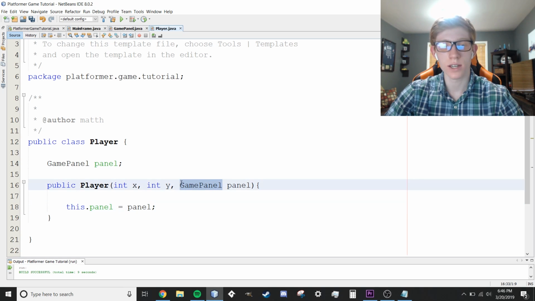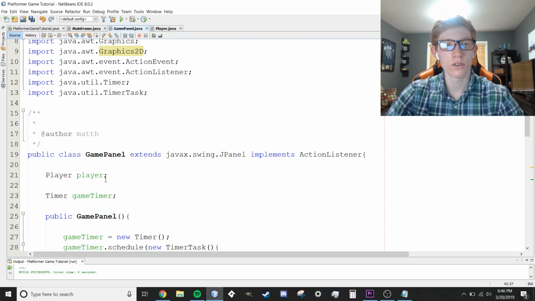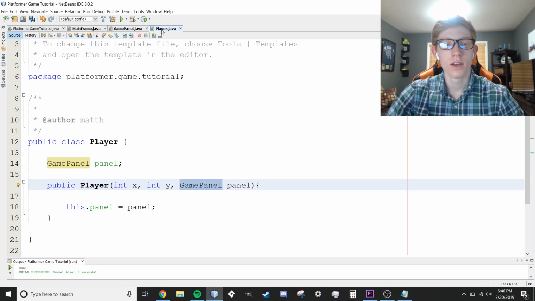So game panel is an object. By sending it into our player object, we're actually only sending the blueprints to get back to game panel, which is going to be helpful later because within our player we want to access some of the variables that are stored within the panel. I couldn't tell you exactly what they are right now. I believe it's going to be some of the key events and things like that. We're going to want to be able to get back to our panel and access those, as well as all of the walls, like all of the objects will be stored within the panel. Like the walls, and if we add other things like the ground, that is going to be stored within the panel.